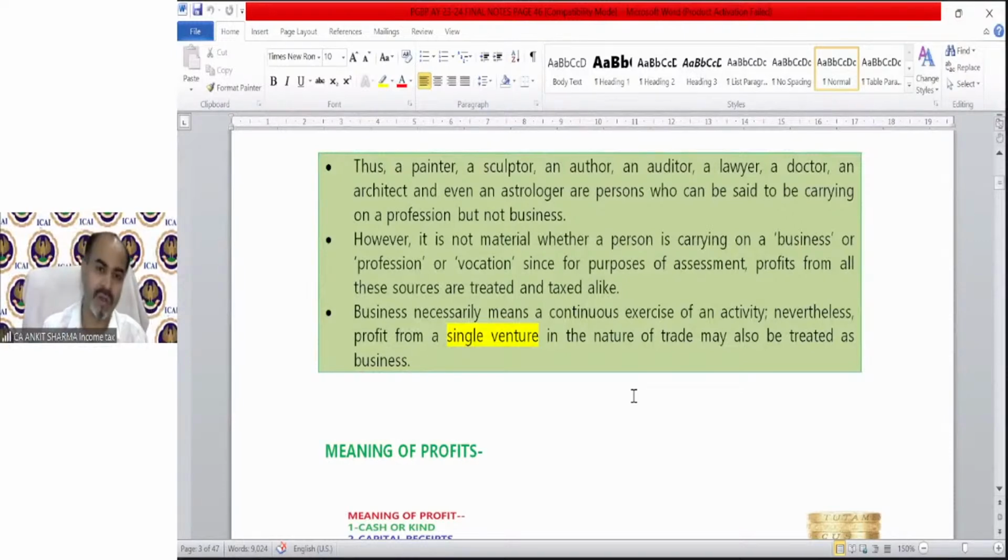For example, if I open a shop of ready-made garments today, and after one day of running the business I close it, even for a single day, I run a business. So for that single day, that income will be taxable under PGBP. It will be treated as a business. Clear? I hope it's clear.